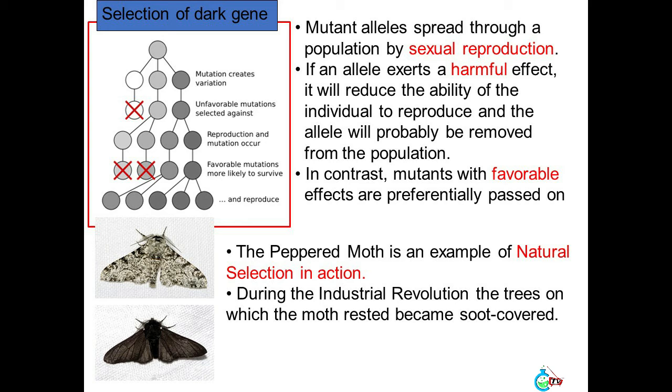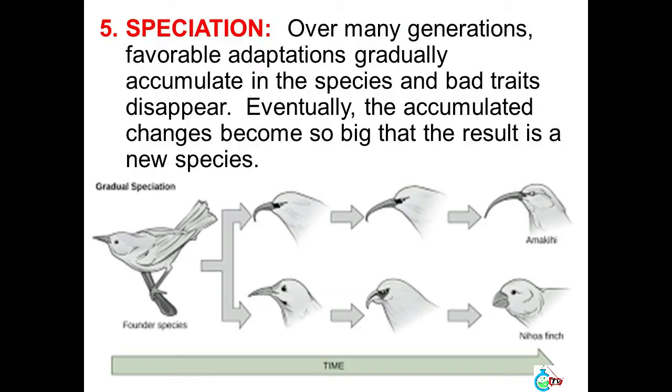The peppered moth is an example of natural selection in action. During the Industrial Revolution, the trees on which the moth rested became soot-covered. Speciation. Over many generations, favorable adaptations gradually accumulate in the species and bad traits disappear. Eventually, the accumulated changes become so big that the result is a new species.